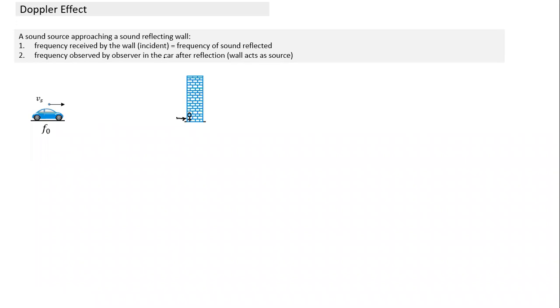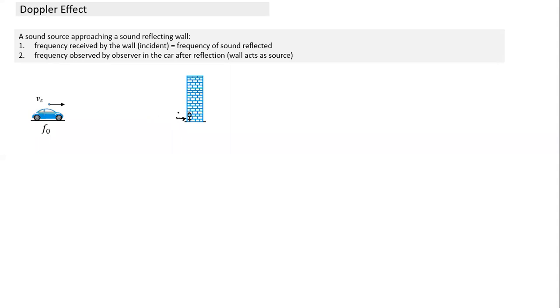And whatever frequency of sound is received here, reflection means what? Reflection means the wall becomes a source of a reflected sound. So this wall will do two things. It will receive a sound of a particular frequency, and then reflect back the sound of the same frequency.